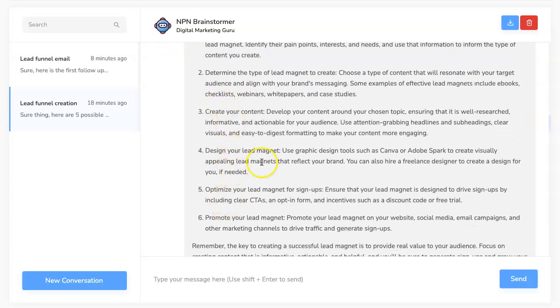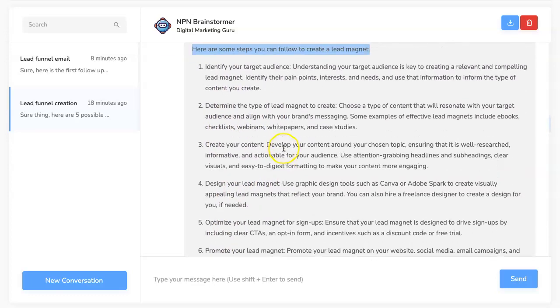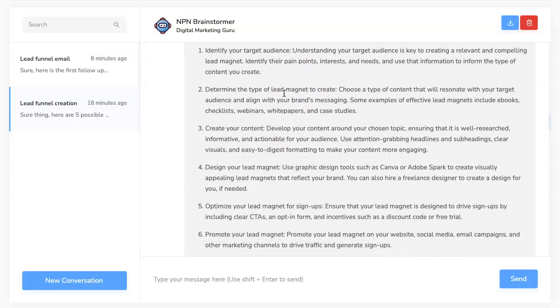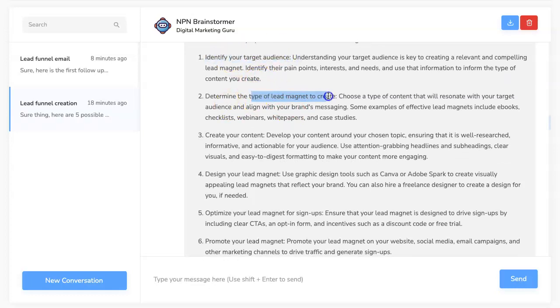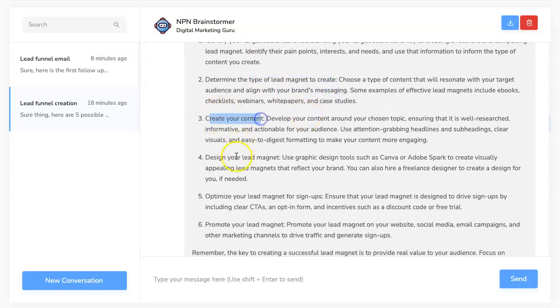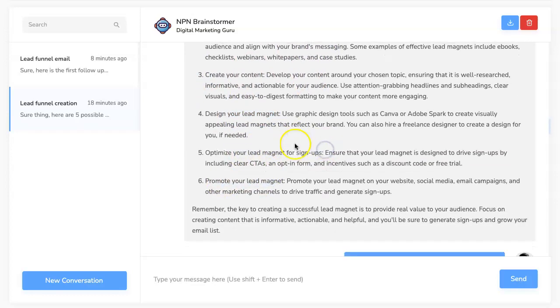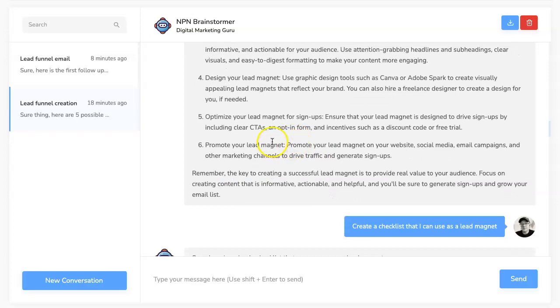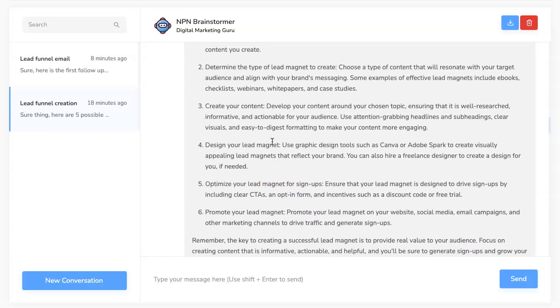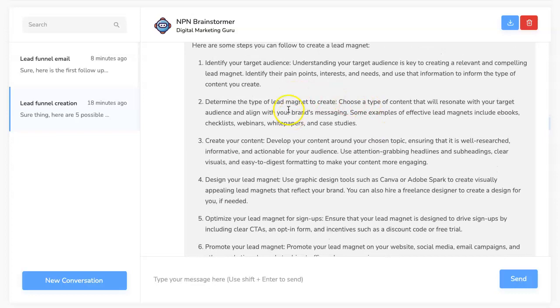It gives me 6 steps that I can follow in order to create a valuable lead magnet for my leads, right? Identify your target audience, determine the type of lead magnet, create your content, design your lead magnet, optimize, and promote, right? Fair enough.